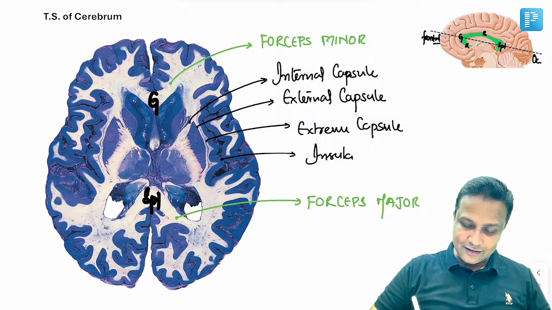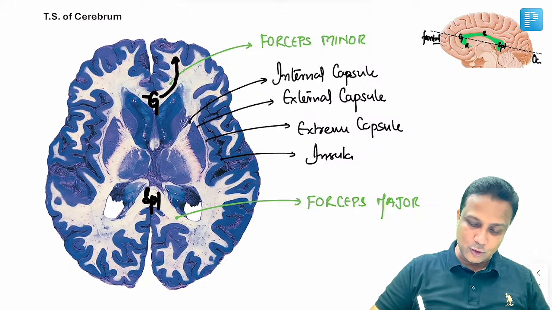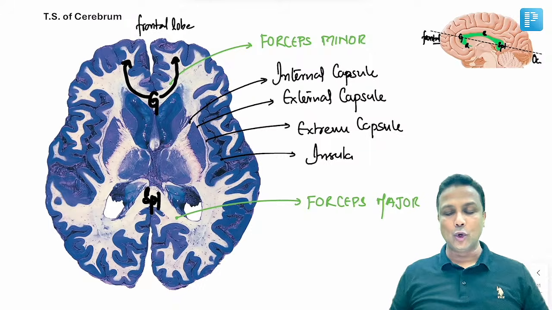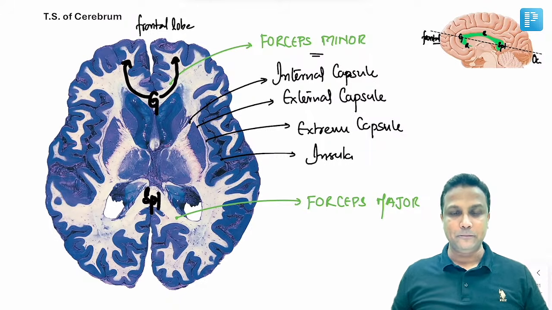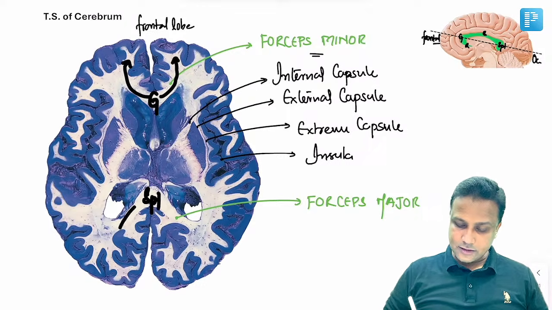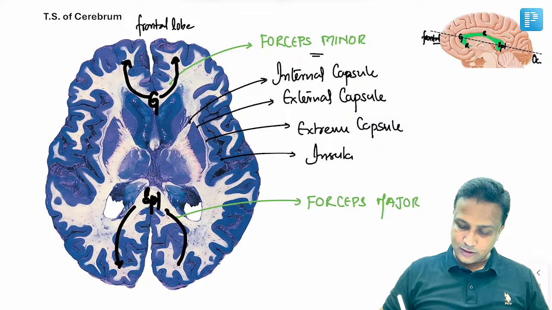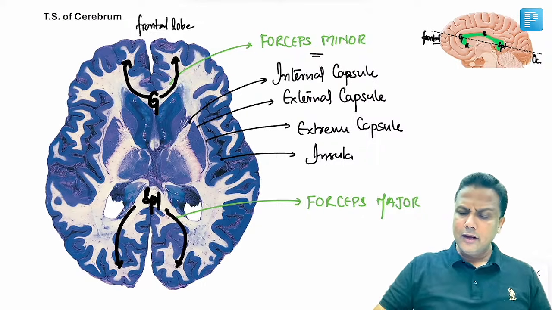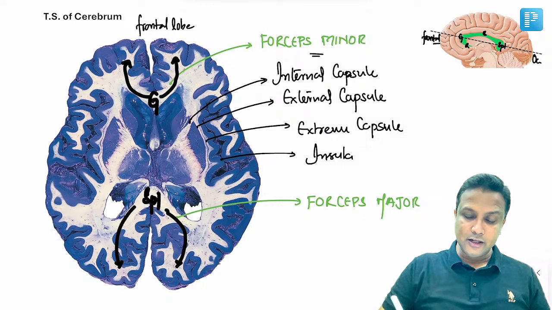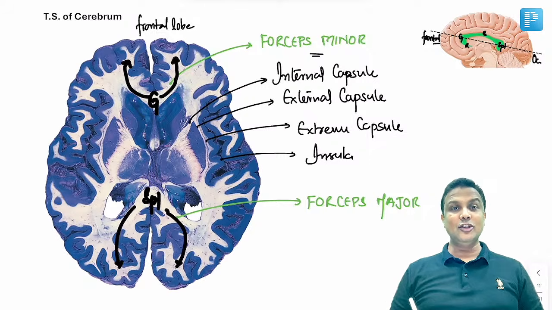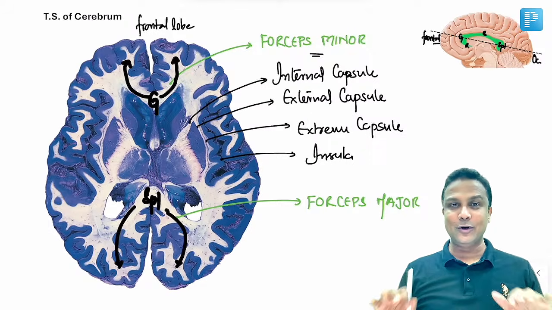Now you can clearly see the white matter fibers connecting the genu with the frontal lobe here, sir. The fibers which are going to connect the genu with the frontal lobe will be forceps minor. The fibers which are going to connect the splenium with the occipital lobe over here, now these fibers here will be the forceps major fibers, forceps major. And in the diagram, I have shown you very clearly that the genu part is connected to the splenium with the help of the body. But in this diagram, in the transverse section, we are not able to see the body there.